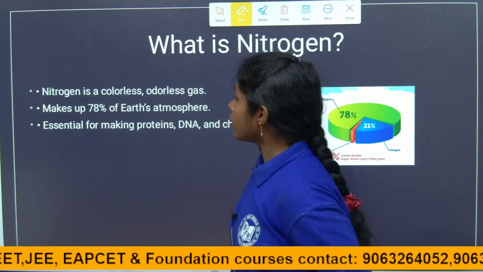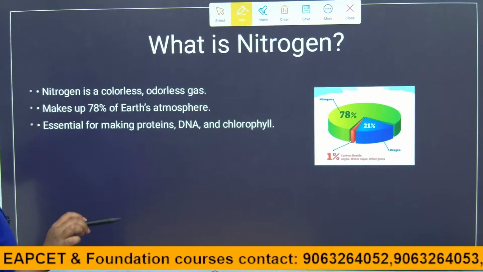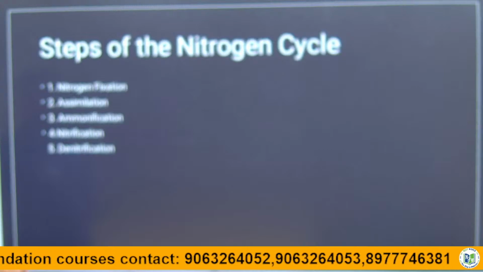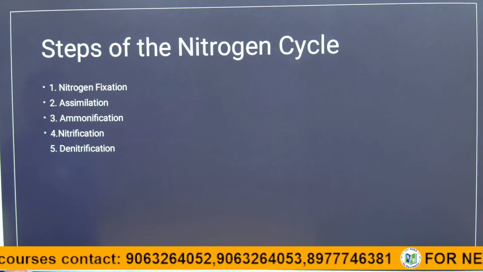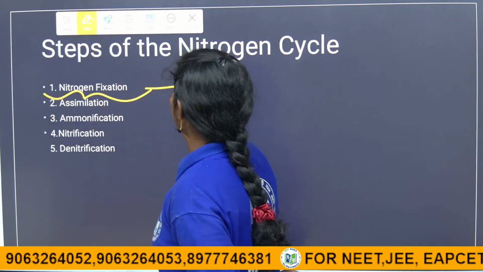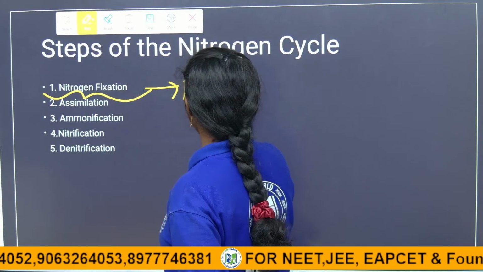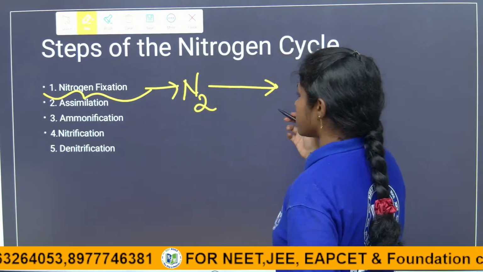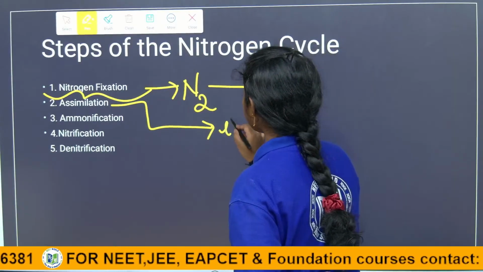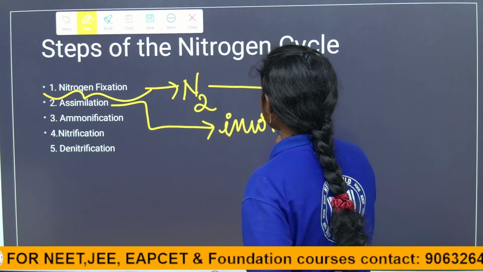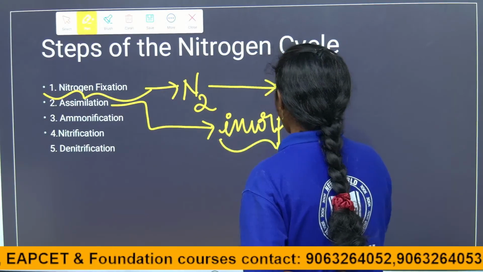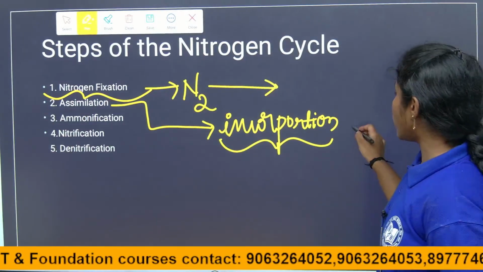The steps of the nitrogen cycle: there are 5 steps involved. What are they? The first one is nitrogen fixation. What is meant by it? The nitrogen is fixed, converted into utilizable forms in the first step. Then assimilation. What is meant by assimilation? Assimilation is incorporation. In which form can our body utilize it? We call it incorporation.